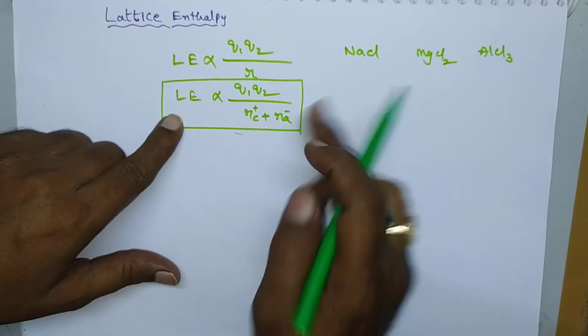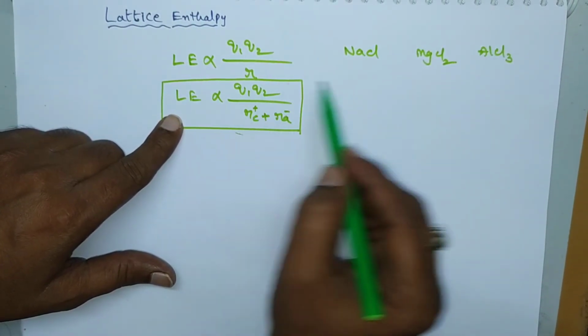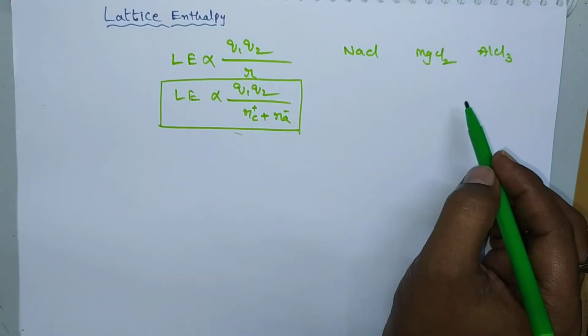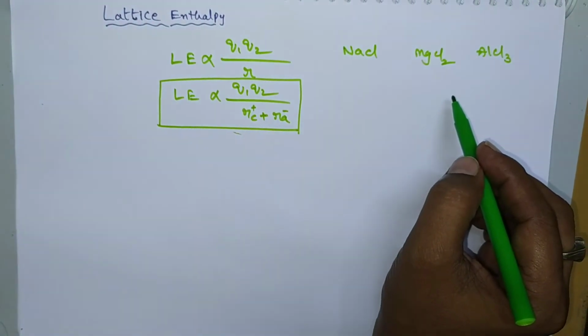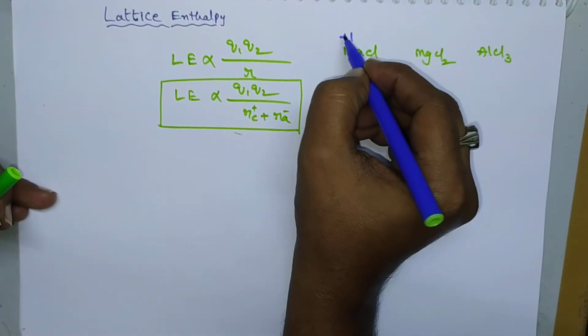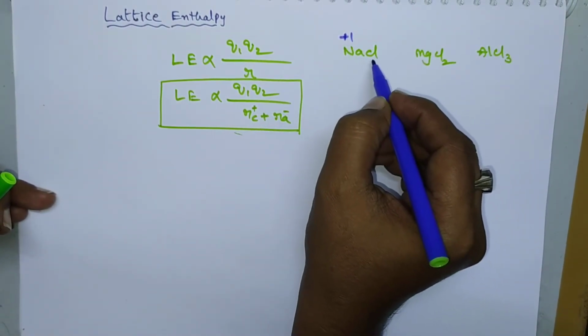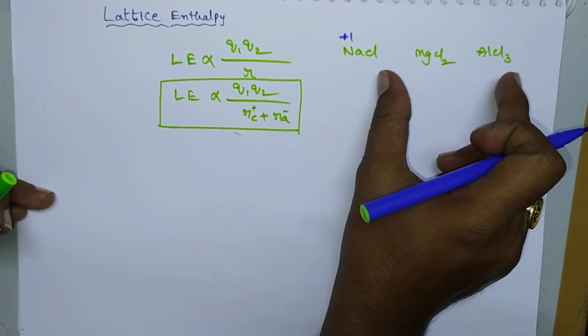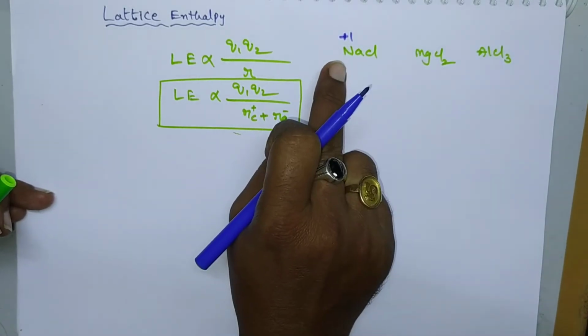So here lattice enthalpy is directly proportional to charges. Here the charges are different. So what are the charges here? This one possesses +1. Charge on cation is different, but charge on anion is same. If charge on anion is same, then we have to go for charge on cation.